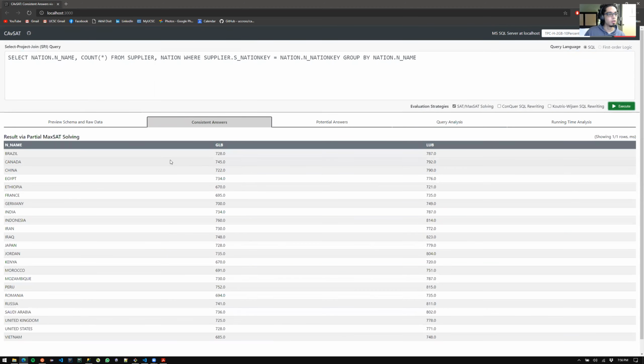So yeah, you see here, let's look at the first row, that's Brazil. The greatest lower bound is 728 and the lowest upper bound is 787, meaning that no matter how you repair your data, you're guaranteed that there will be at least 728 suppliers from Brazil and at most 787 suppliers from Brazil. With that, let me go back to the presentation.